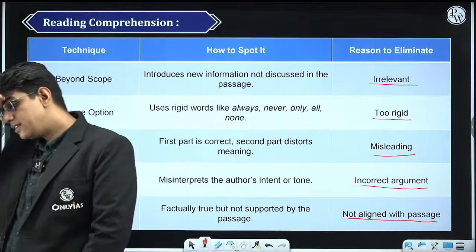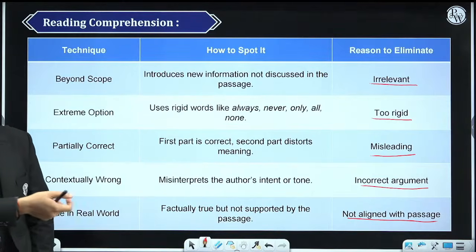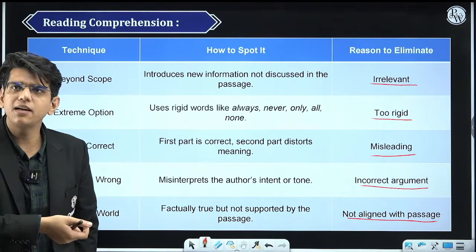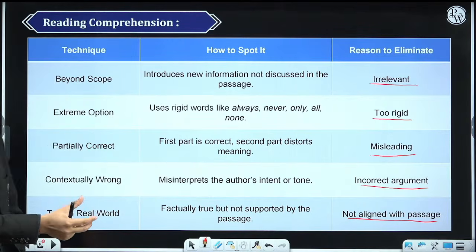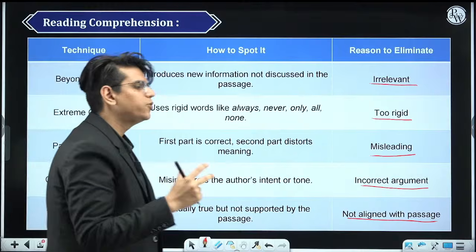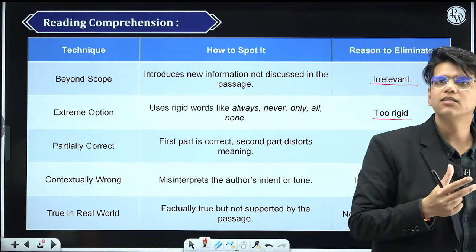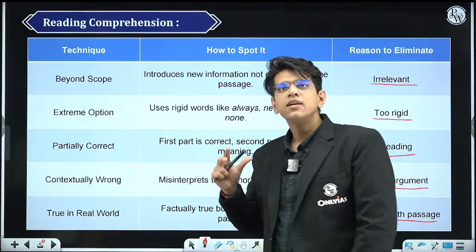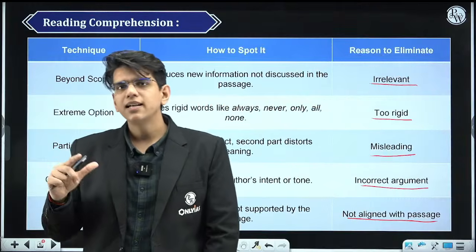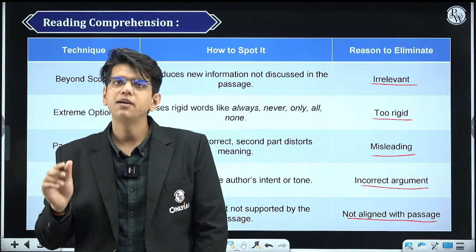Okay, now each of these things we will discuss in detail. It will take time. So I am just trying to tell you what the approach to reading comprehension should be. You need to understand that instead of trying to find the correct answer, your approach should be to eliminate three options, and the last option remaining is your answer. And I am not saying this just directly.